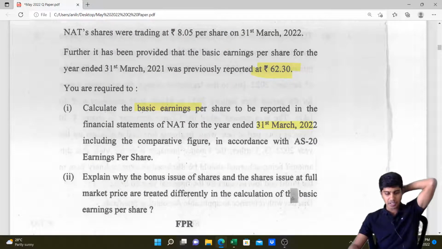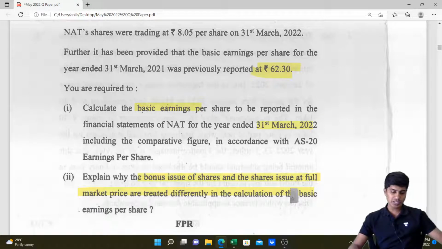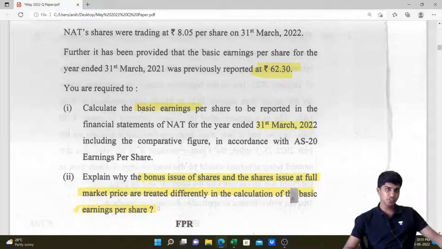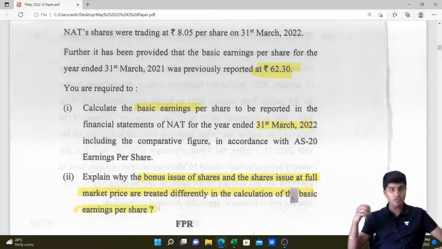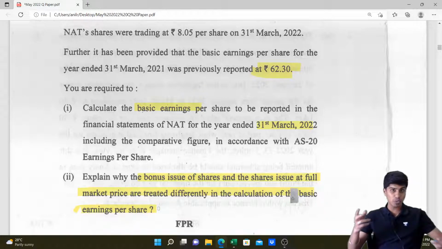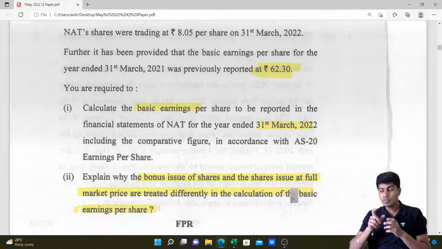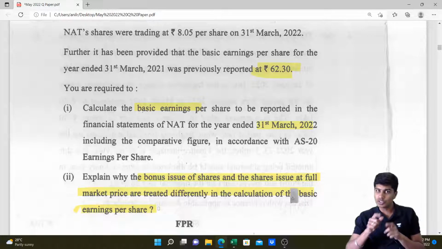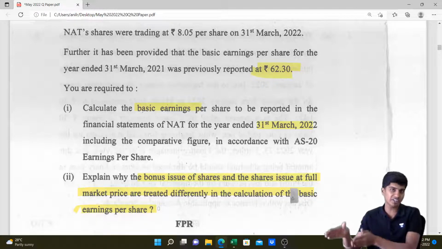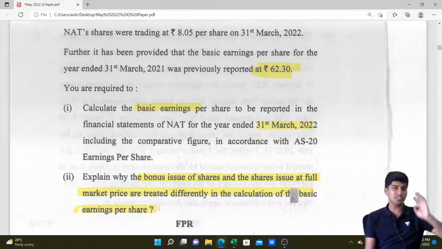Then they've explained why bonus issue shares and the shares issued at full market price are treated differently. Obviously, like I just mentioned, a fresh issue of shares at market price will lead to inflow of cash and change in net worth. However, when shares are issued by way of bonus, it is capitalization of reserves and will not lead to any inflow. For a fresh issue made for cash, the proportionate period of shares outstanding in the company will be considered in the weighted average computation. A bonus issue will be taken for the entire year, and in fact restate the previous year figures also.